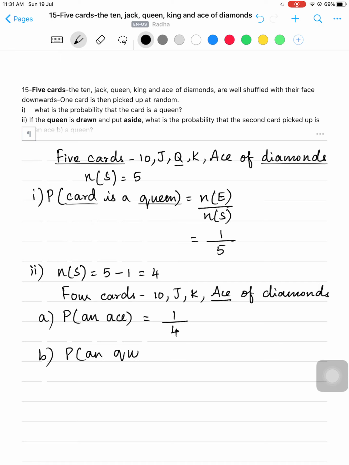What is the second one? Probability of getting a queen. So out of 4, is there any queen here? No. So 0 by 4. So the probability is 0. Is it clear?